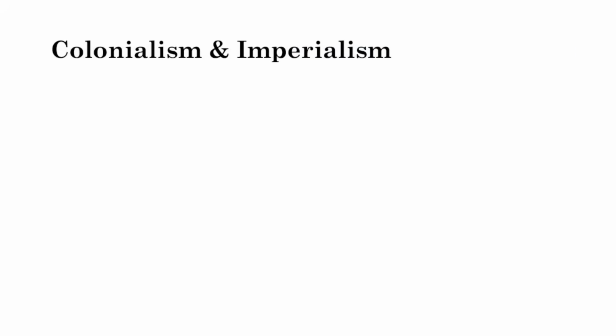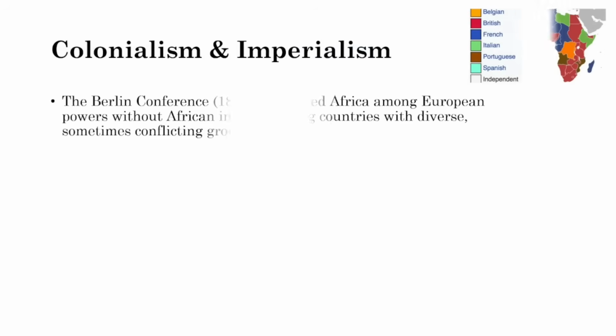Now let's talk about colonialism and imperialism. We talked about this a good bit in Unit 3. We also brought up the Berlin Conference in Unit 3. It doesn't go away in this unit, and we're going to talk about it in agriculture. So, it's pretty important. So hone this in.